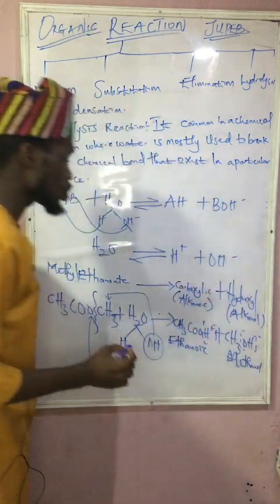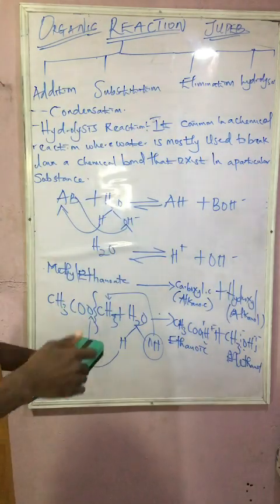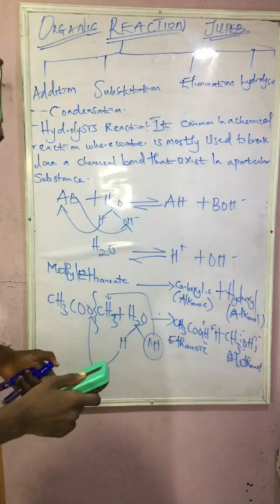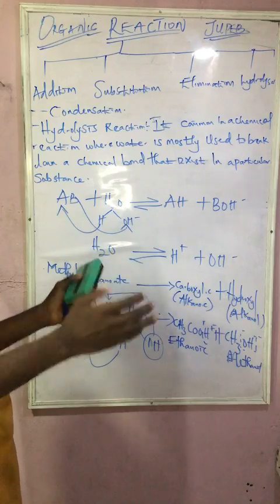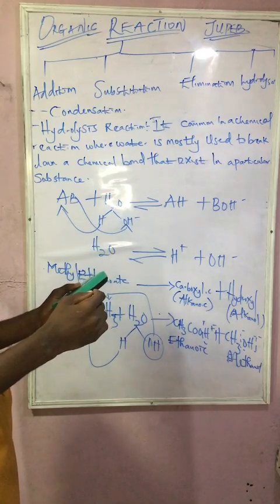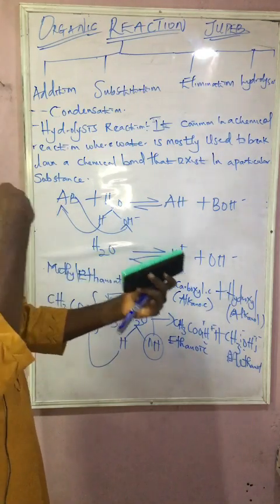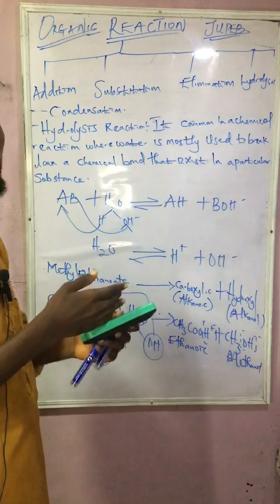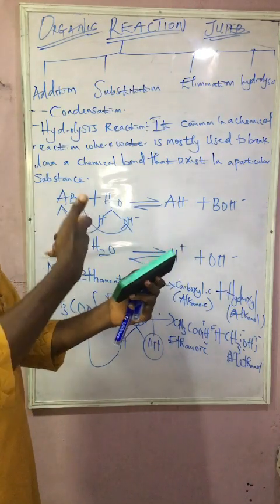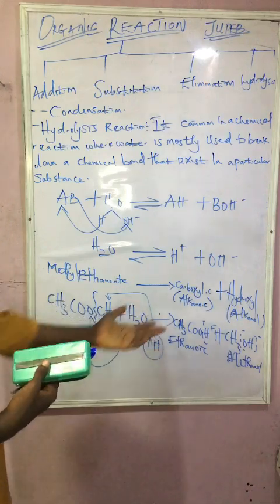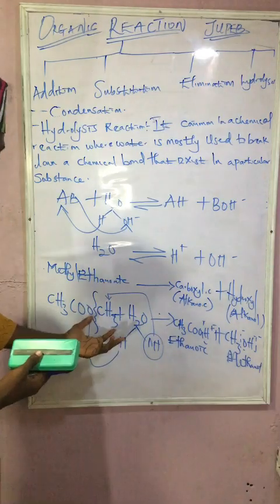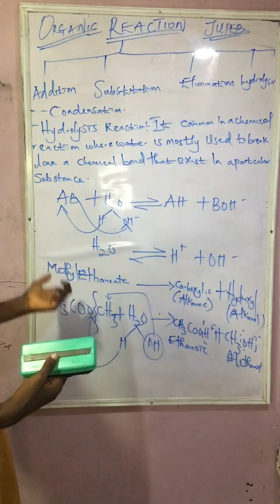The only thing you need to know about this is that you are getting to know the effect of water if it should react with any compound. Hydrolysis, and we all know that it is the addition of water to a particular compound. What are we going to have as the end product? Now, this is a clear picture of when water is reacting with methylethanoate.